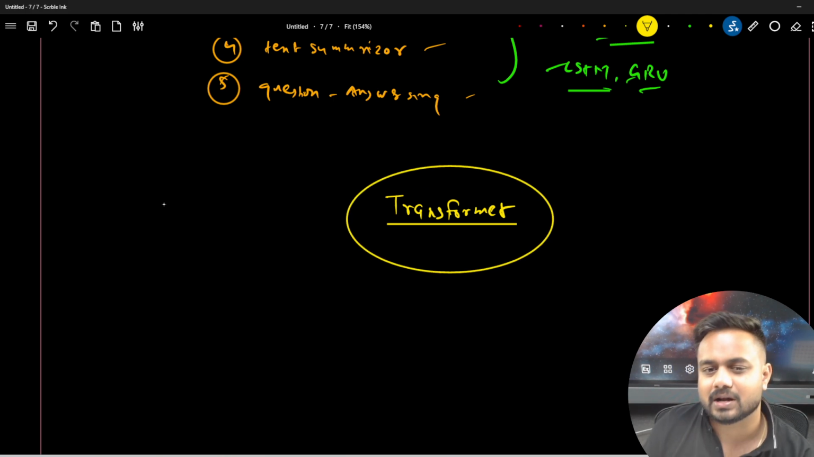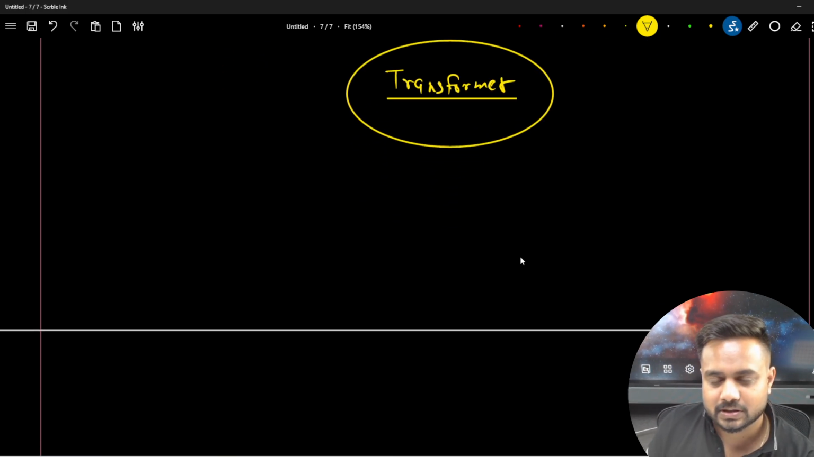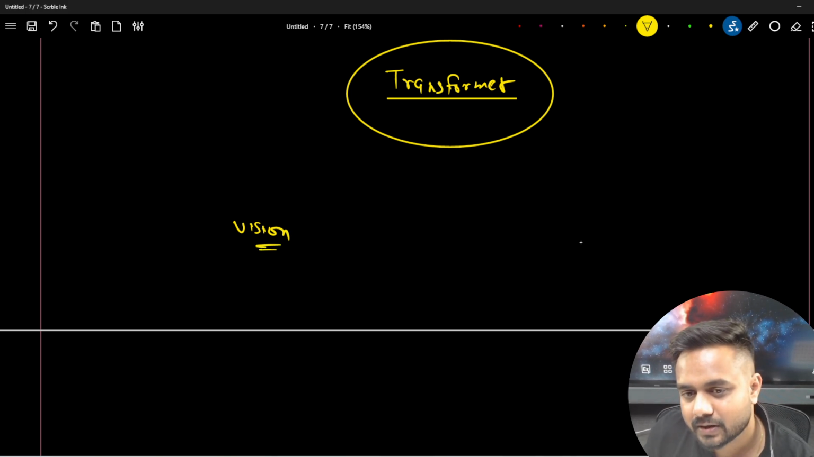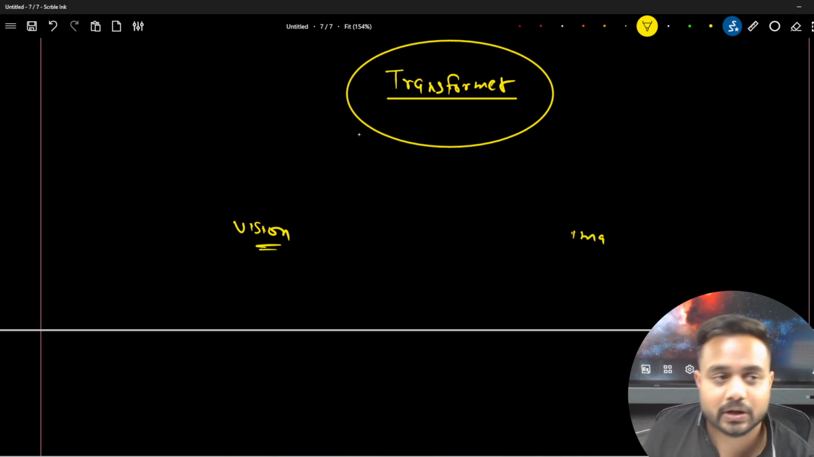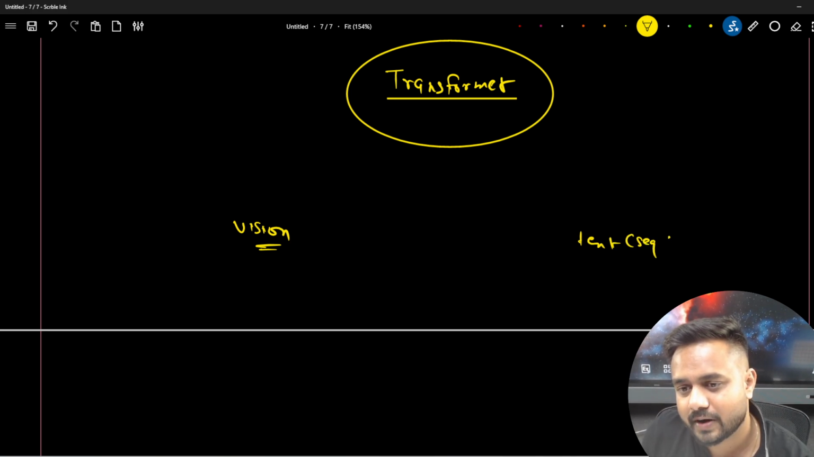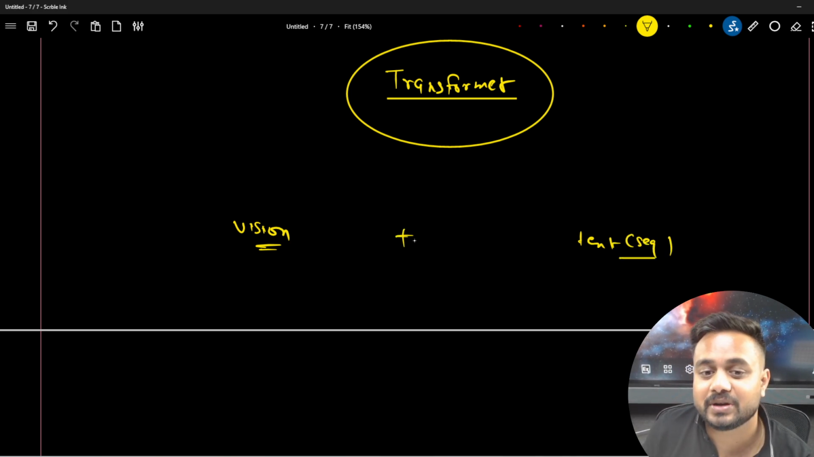Actually they created a transformer. Actually this transformer, see, first thing we have vision, and the second thing we have text or the sequence. Now here, if you want to combine it, you will find the combination of it also.